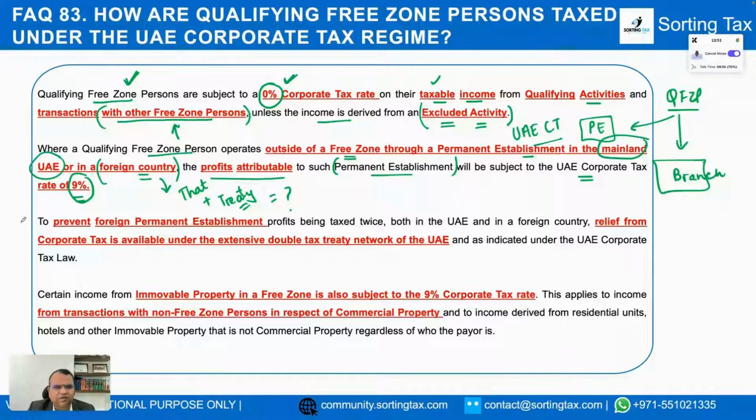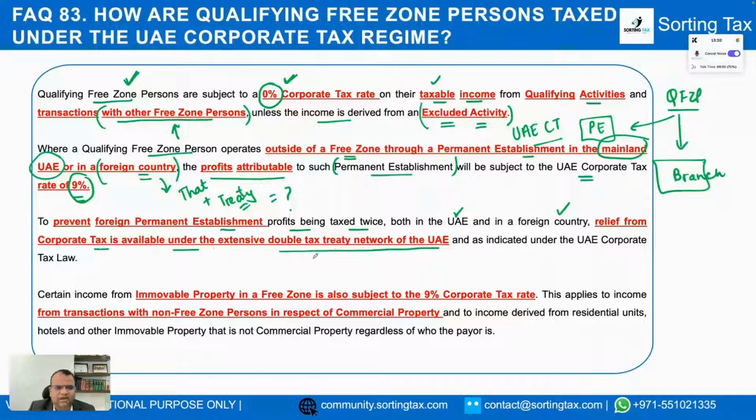Right? In case of a foreign PE, there is also an exemption. I mean, there is also a provision under which you can claim exemption in respect of profits of those PEs, provided those profits have been subjected to tax in the country where the PE is situated. We will see this particular point in detail in one of the subsequent FAQs. To prevent foreign PE profits being taxed twice, both in the UAE and the foreign country, relief from corporate tax is available under the extensive double tax treaty network of the UAE and as indicated under the UAE corporate tax law.